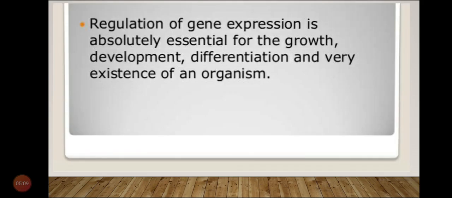Second example, the regulation of gene expression is absolutely essential for growth, development and differentiation and the very existence of an organism. That is, the development and differentiation of an embryo into an adult organism. Definitely the embryo is going to be converted into an adult organism. This is also the result of coordinated regulation of expression of several sets of genes.